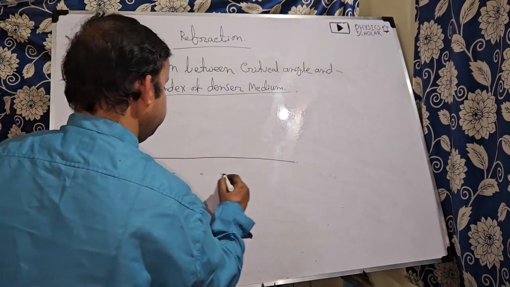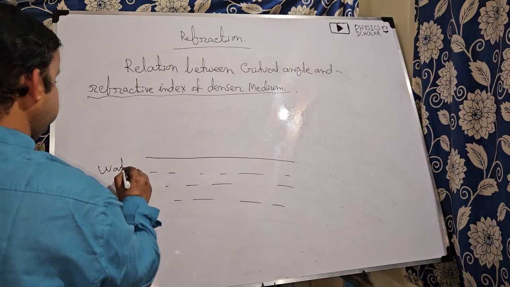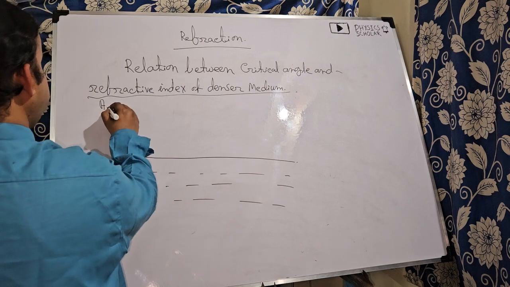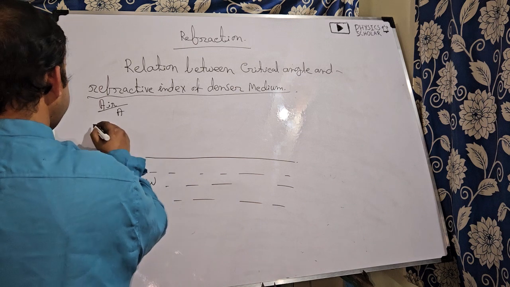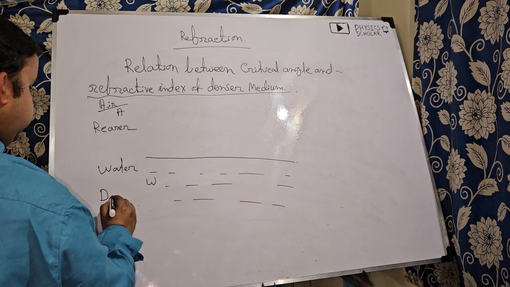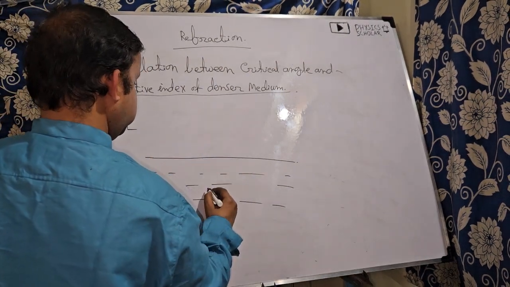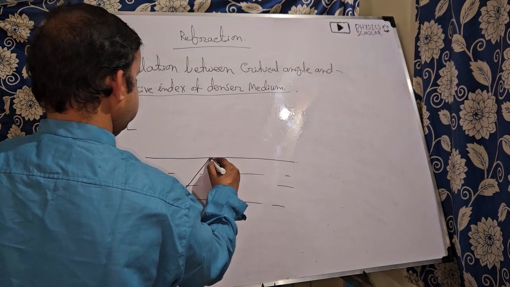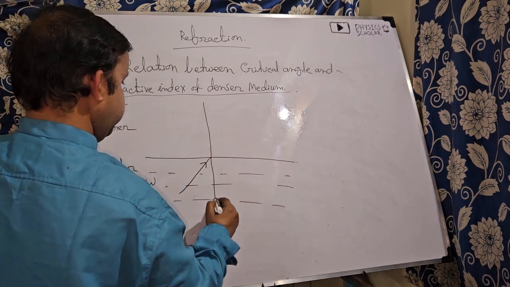Suppose this medium is denser medium, water, which we identify as W, and this medium is air, which we write as A. So air is rarer and water is denser. Suppose the light is coming from denser and entering into rarer.